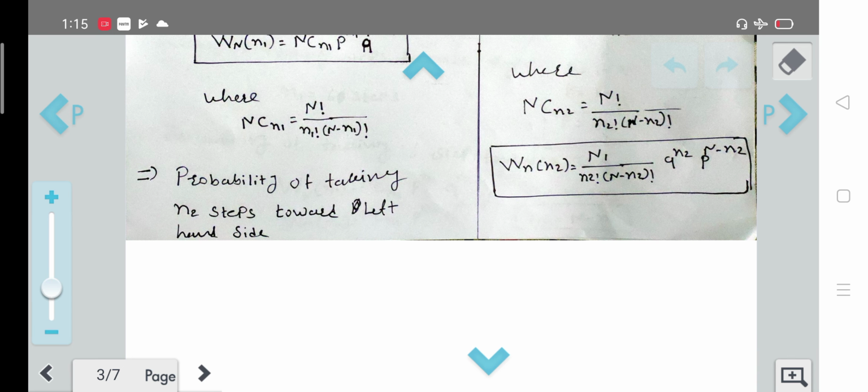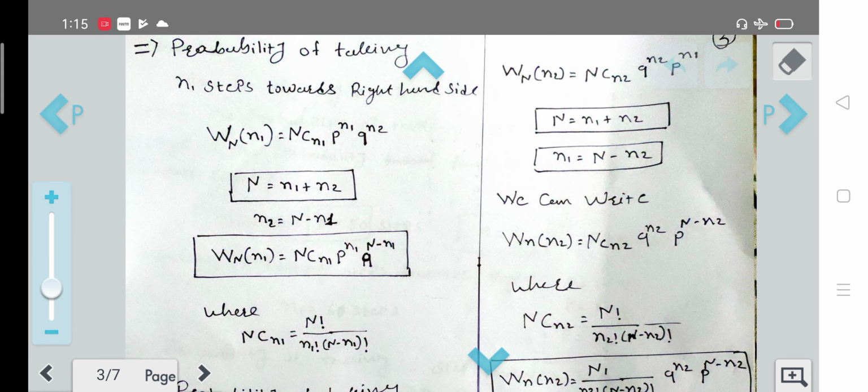Now let's talk about the left hand side. So the probability of taking n2 steps towards the left hand side will be WN of n2 is equal to NC n2, this is the q, which is the probability of finding the particle at the left hand side, raised to n2 and into p raised to n1.